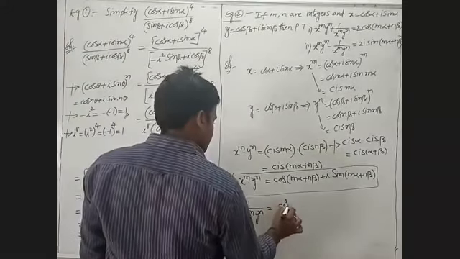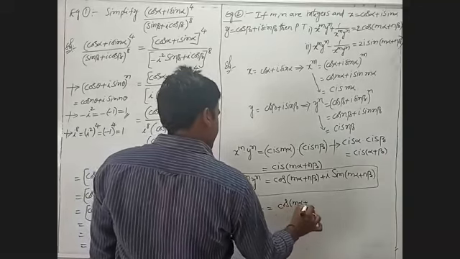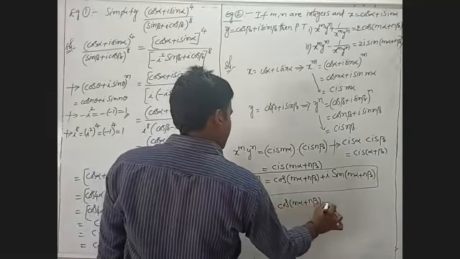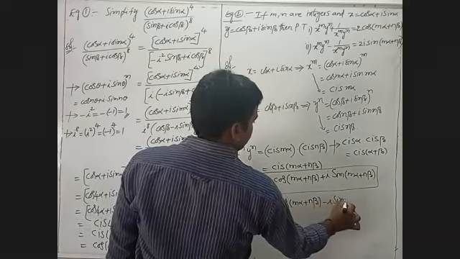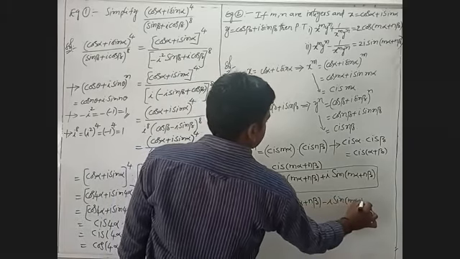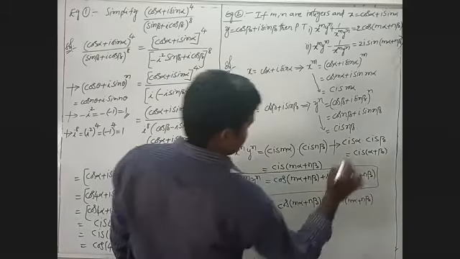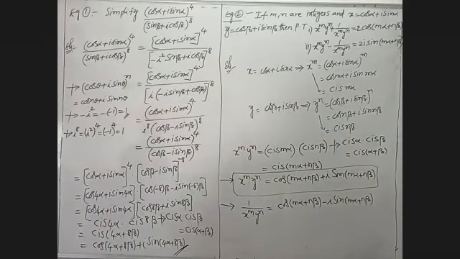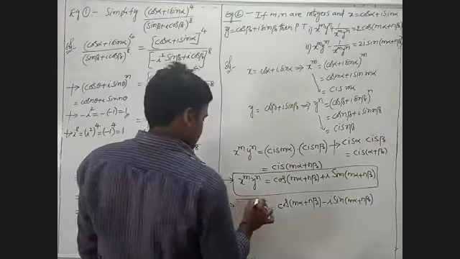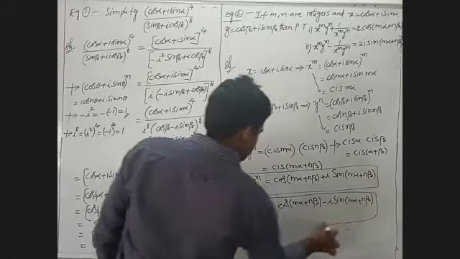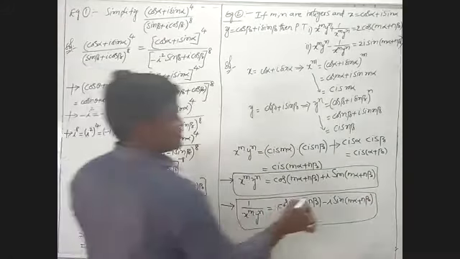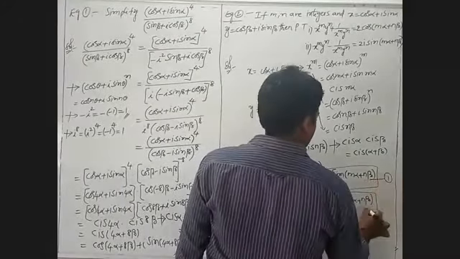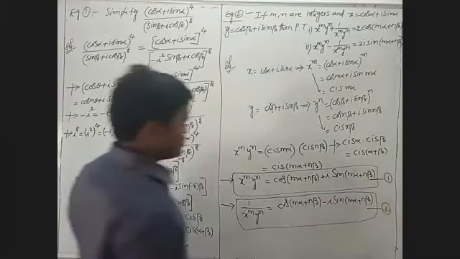That I will write: cos of m alpha plus n beta minus i sin of m alpha plus n beta. We know the two values: x power m into y power n, and also 1 by x power m into y power n.